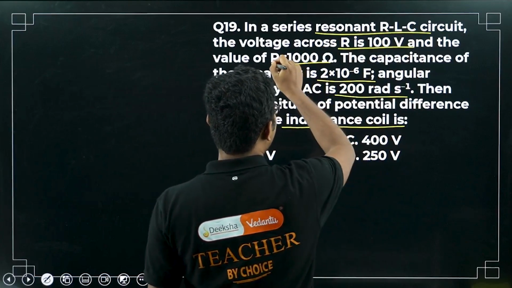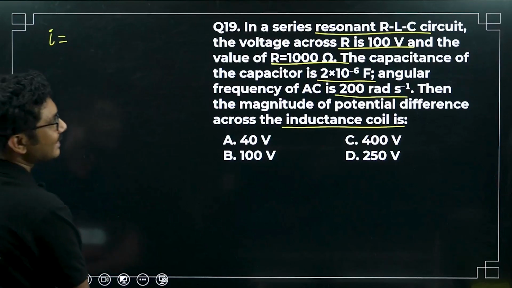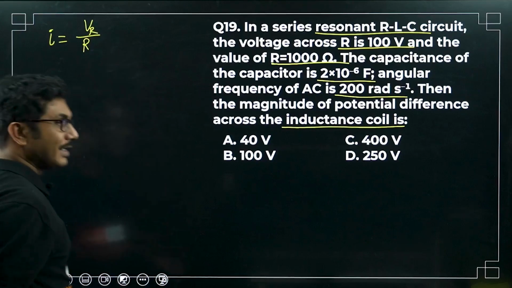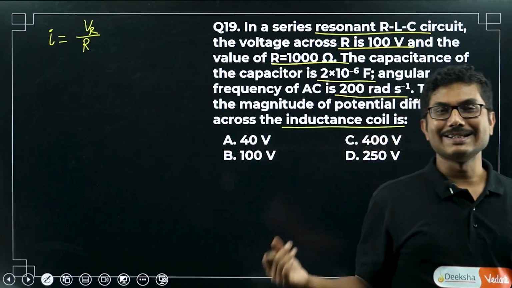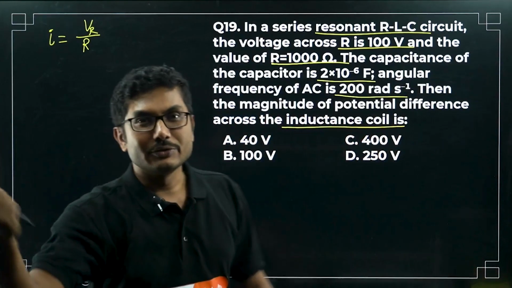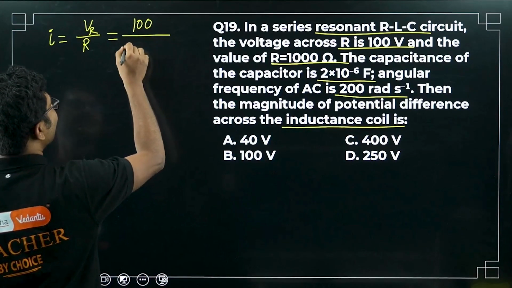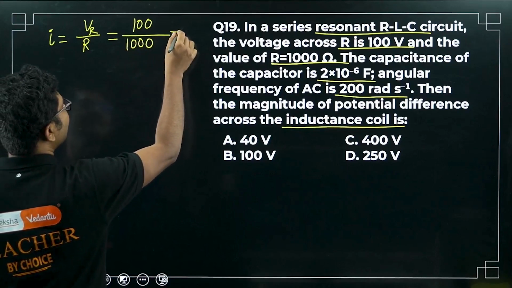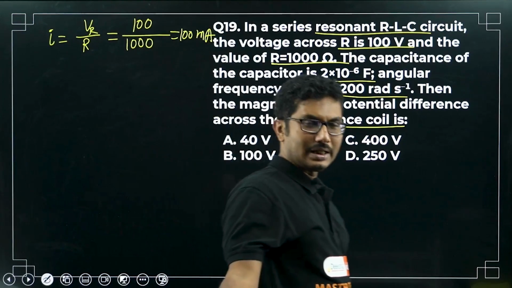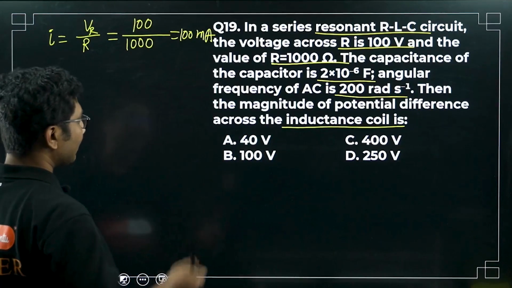voltage across R is given and resistance is given, so you can find the current in the circuit. The maximum current in the circuit obviously is VR by R, we already know that. Take any component in a series circuit and if you divide the potential across that component by its resistance, you get the current, right? So what is VR? VR is 100 volts and resistance is 1000. So basically it's 100 milliampere. Divided by 1000 means milli, right? So the current in the circuit is 100 milliampere.